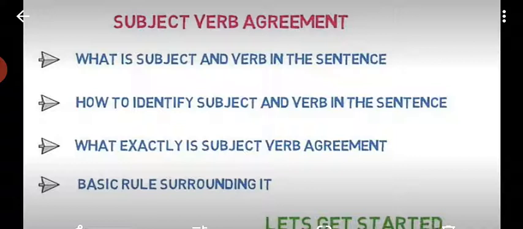So here we will come to know what a subject and verb are in a sentence, how to identify them, what exactly subject verb agreement is, and the basic rules surrounding it. So let's get started.